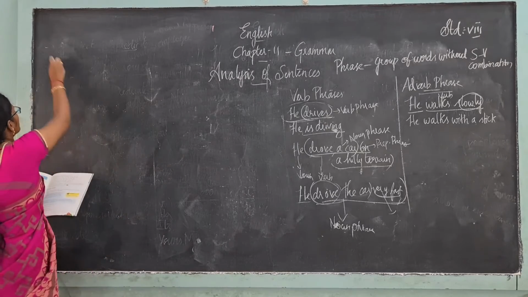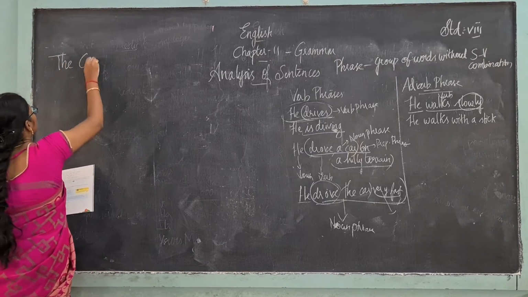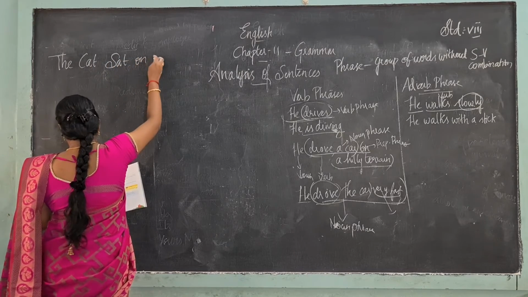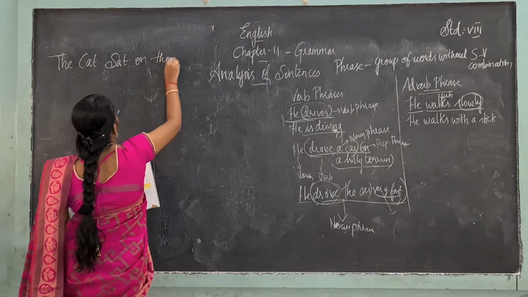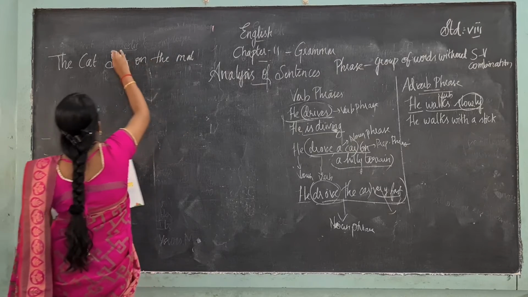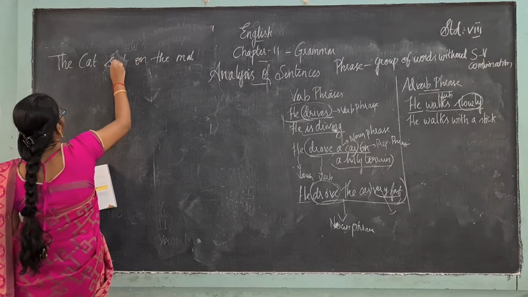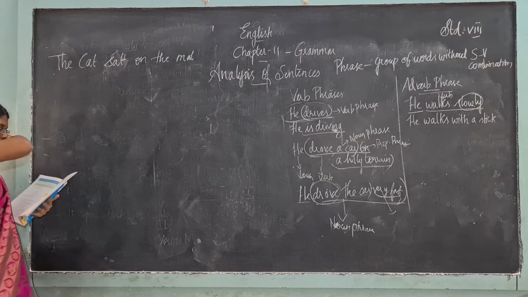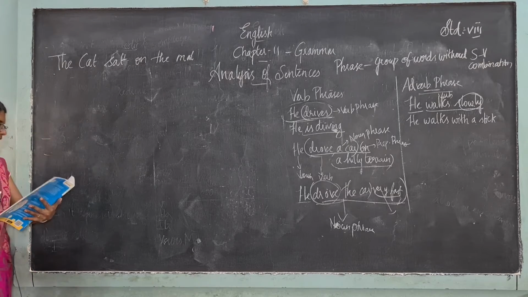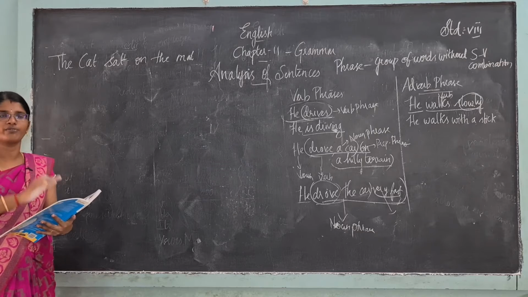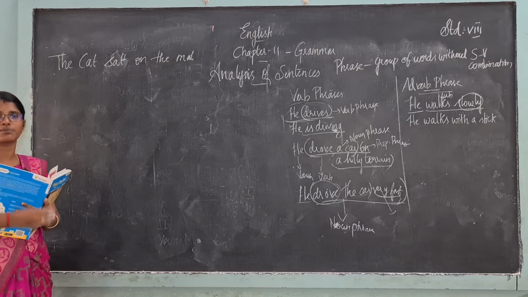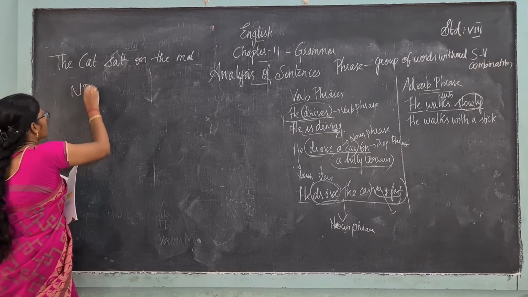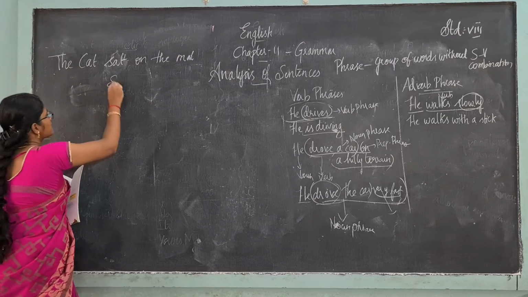The cat sat on the mat. So here, which is the subject? In the sentence we have a noun phrase and a verb phrase, which is nothing but subject and predicate.